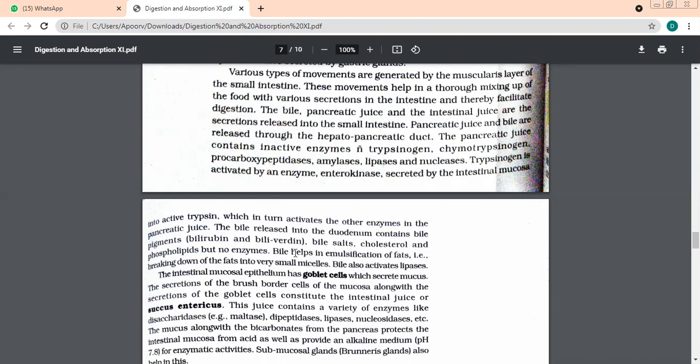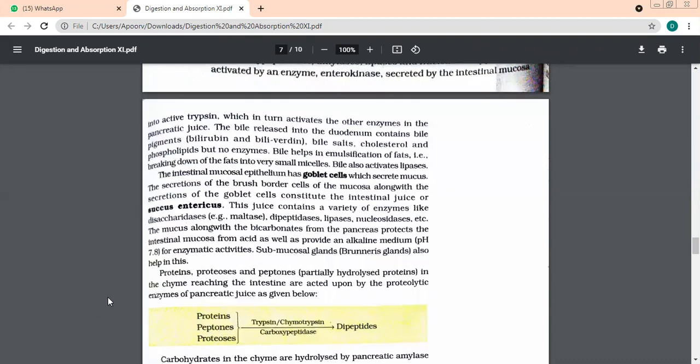We were talking about bile salts, cholesterol, phospholipids, but it does not contain what? Enzymes. So out of the three juices, which one contained